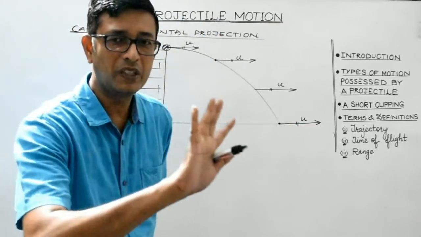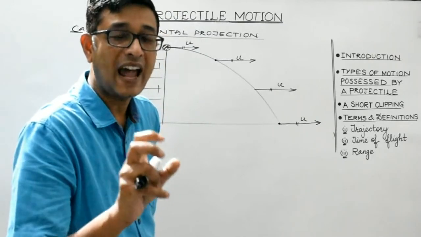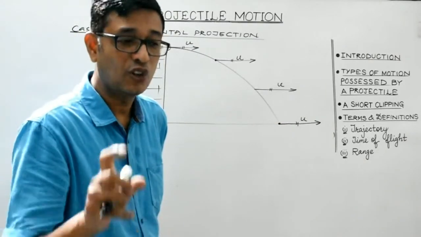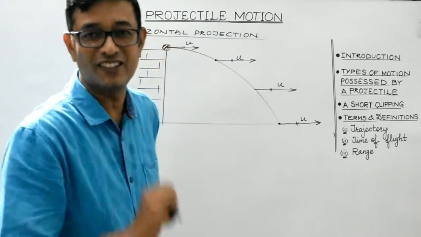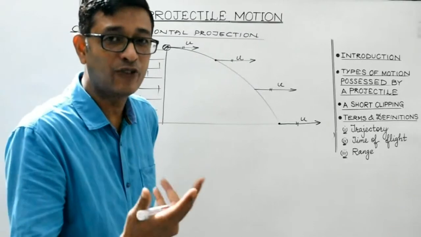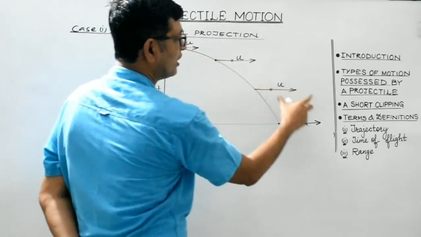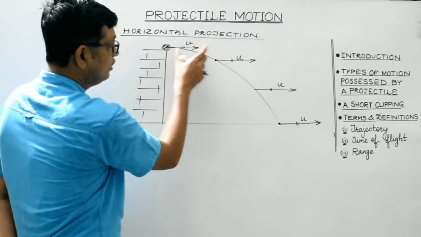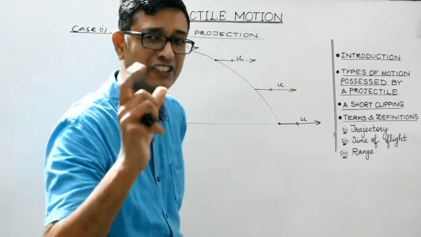So I think this should be crystal clear. No net force acts on the projectile along the horizontal direction. That is, along the horizontal direction, the projectile is under the influence of balanced forces. In the absence of any net force, acceleration is zero. Acceleration is zero means velocity along the horizontal direction is constant. So the length of the arrows indicating the horizontal velocity must be the same, right?